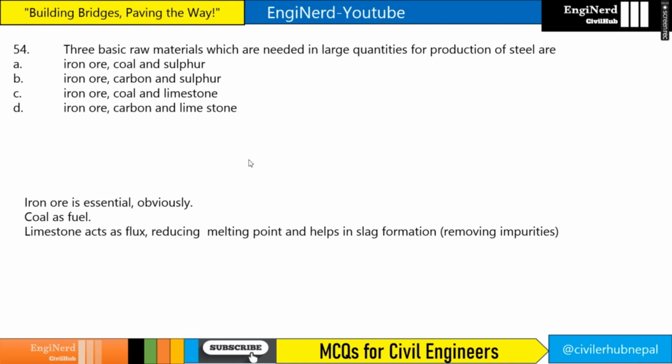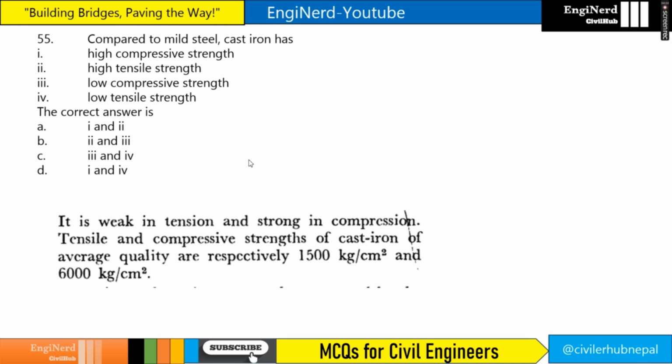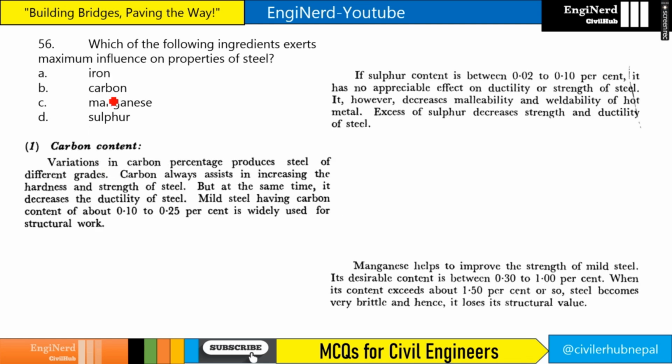Three basic raw materials needed in large quantities for production of steel are: the first one is iron ore, obviously it is needed, right? And the second one is coal as fuel and limestone as flux, right? So our answer will be iron ore, coal and limestone. Question number 55. Compared to mild steel, cast iron has high compressive strength and low tensile strength. So this is correct and this is correct. So our answer will be 1 and 4.